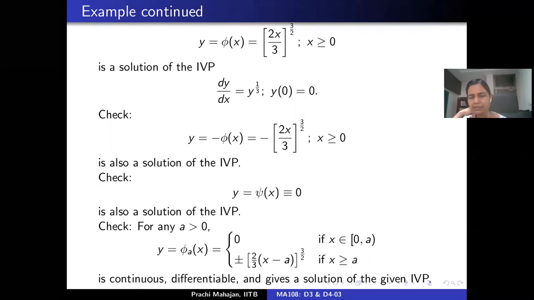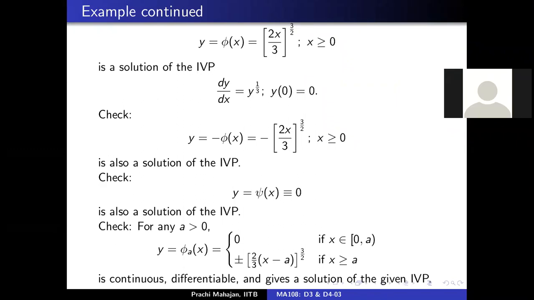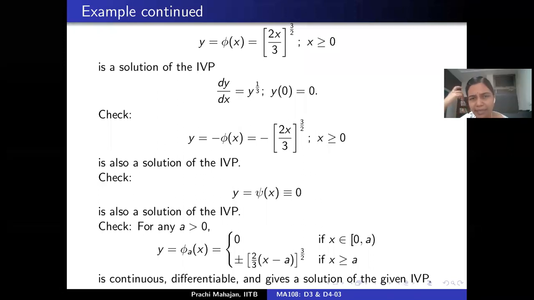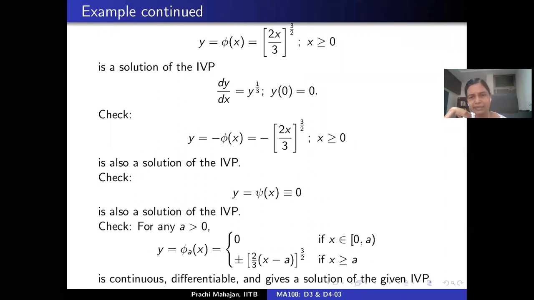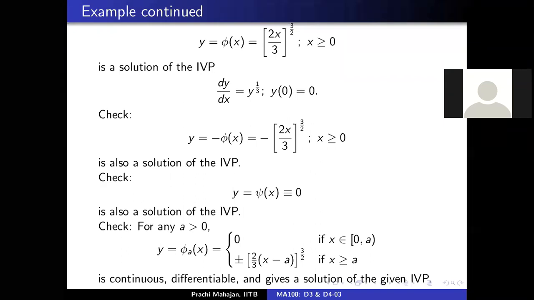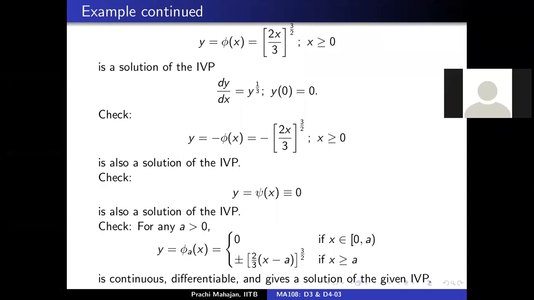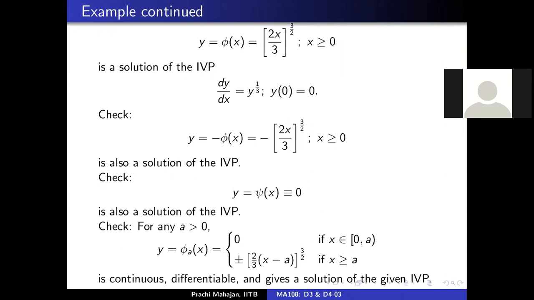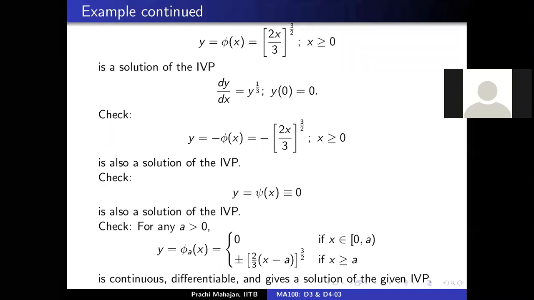Correct. So ma'am, we can say that while solving we are considering that y is not equal to 0. See, we can say that y is not identically 0, but y still takes the value 0 because the initial value problem demands that, right? That at x equal to 0, y is 0. Yeah, ma'am, but we have no problem, y is equal to 0 is a solution of our differential equation. Yes. So ma'am, we can say that it's valid, y can take 0 value. He's kind of saying that you consider the one case where if y is equal to 0, then this solution. If y is not equal to 0, then the other solution.